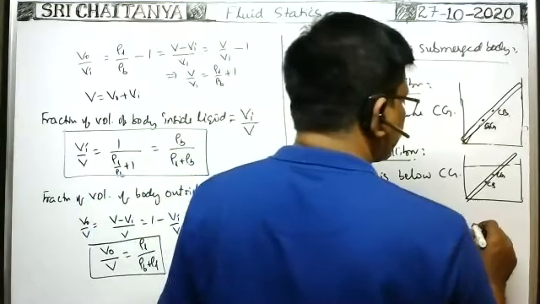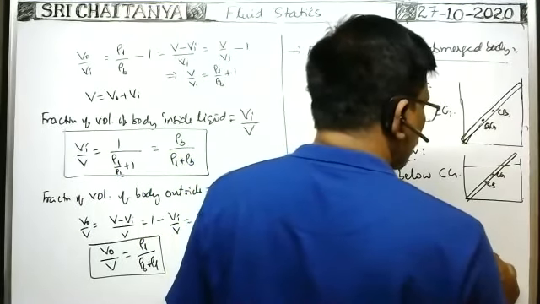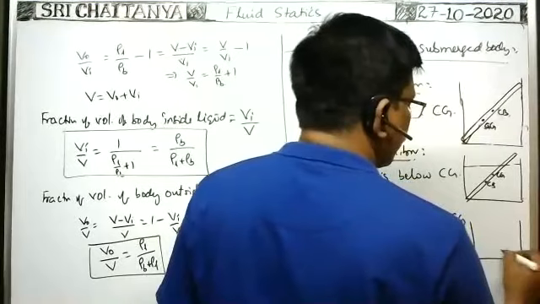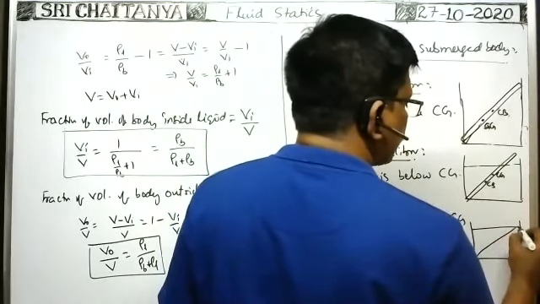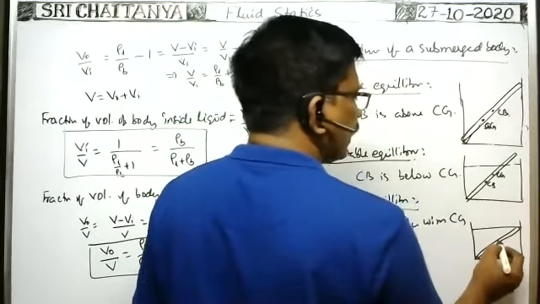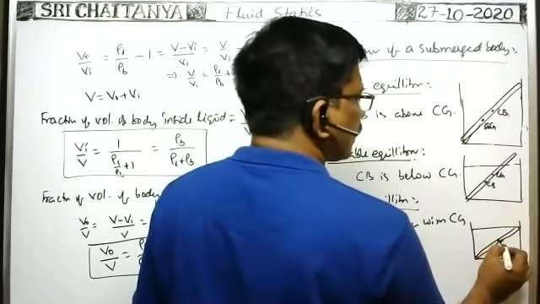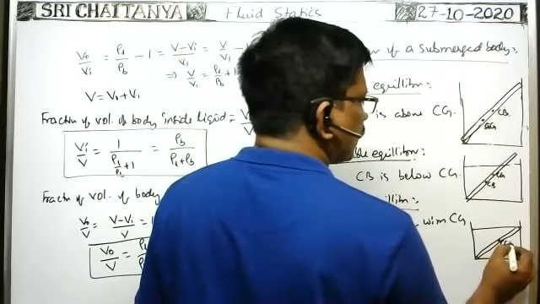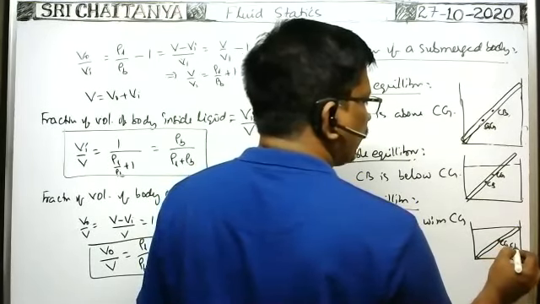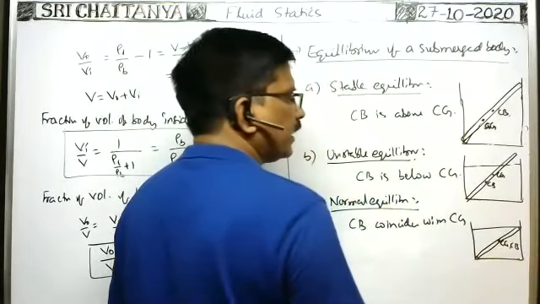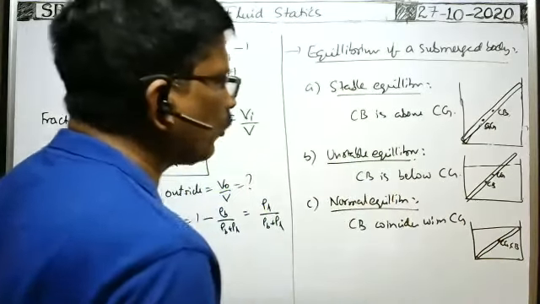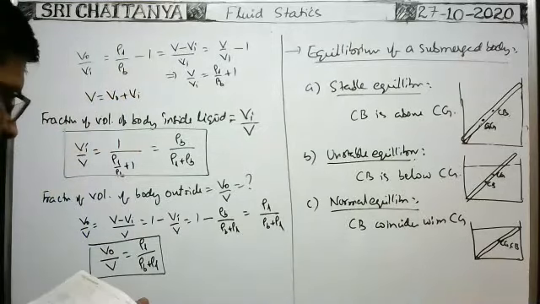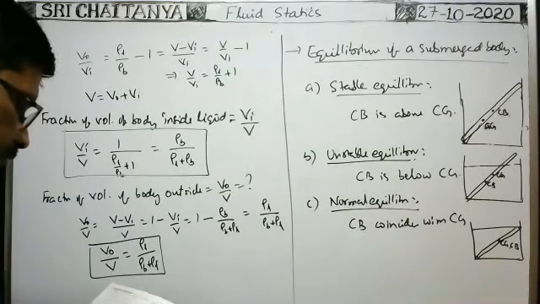Okay, if the body just submerges in the liquid like this, in this case the center of gravity and center of buoyancy both lie at the same point. They coincide. In this case, it is under normal equilibrium or neutral equilibrium. So these are the different cases.